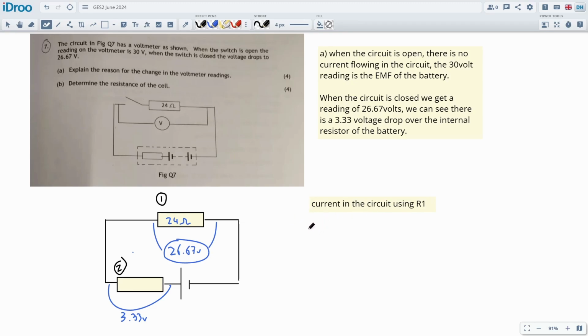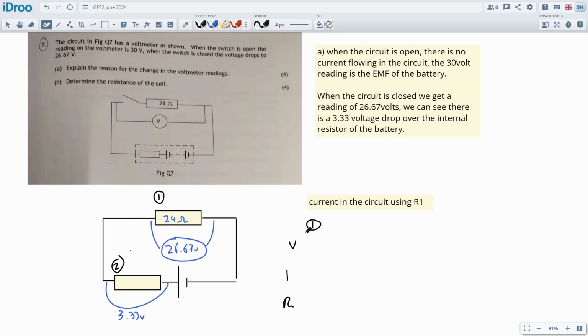Okay, so we've got resistor number 1, or component number 1. We'll do the VIR on it, and we're going to be using Ohm's law. So the voltage drop is 26.67 volts going across it. The resistance is 24 ohms, so this will be volts and this is ohms.